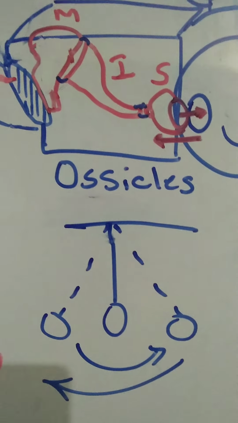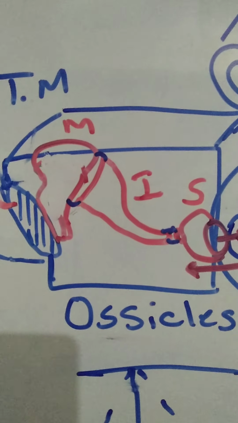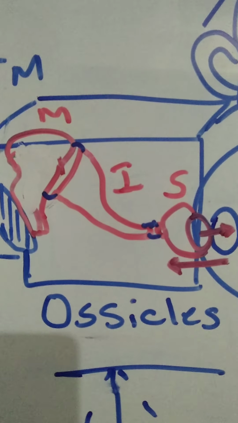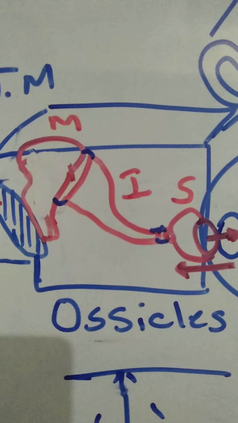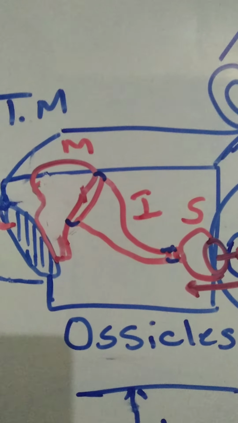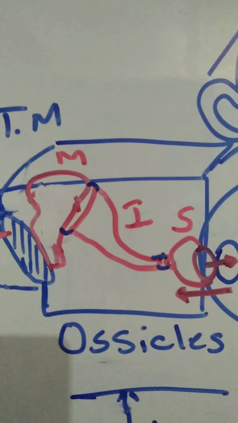They are placed inside a cubical chamber called the tympanic cavity. This cubical chamber is called the tympanic cavity, in which these ossicles vibrate in and out. So from lateral to medial they are malleus, incus, stapes.